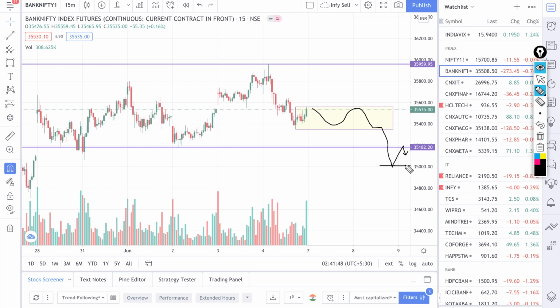Okay, so this is what to do if Bank Nifty is opening flat. Now, how do we understand that the market is still bullish?